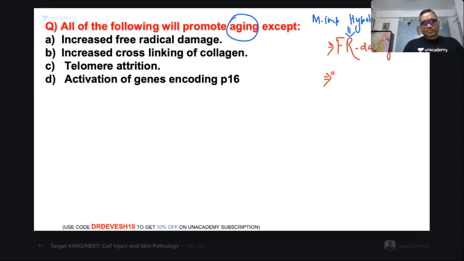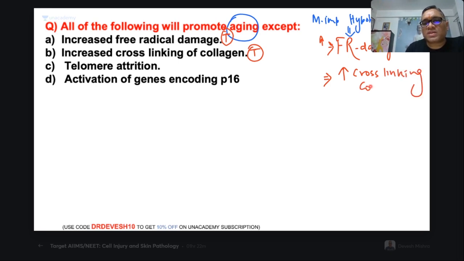Second thing, the first statement is a true statement, right? Increased free radical damage. So obviously increased free radical damage will be causing aging. What about the second option? Increased cross-linking of the collagen. Increased cross-linking of collagen will promote aging or prevent aging? True or false? It's a true statement. Very good. Always remember, increased cross-linking of the collagen will promote aging. So free radical damage and increased cross-linking of the collagen will promote aging.